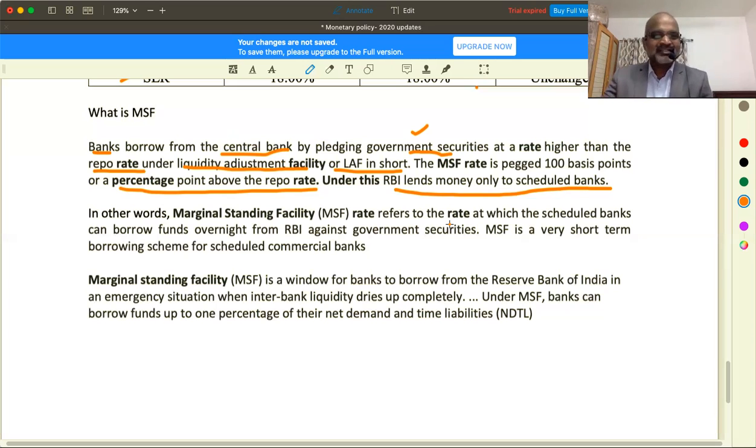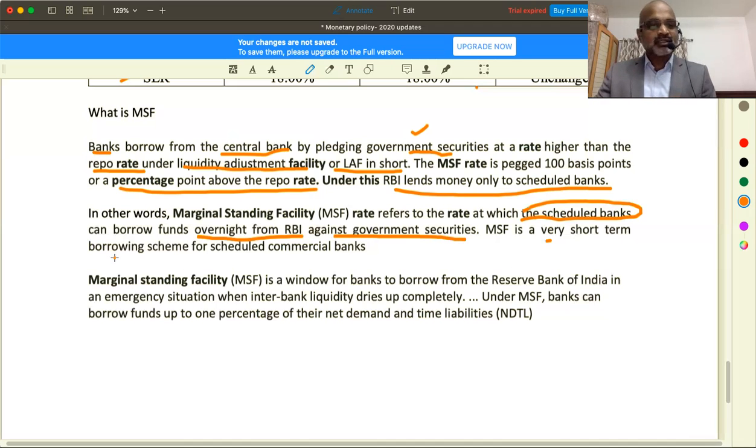Understood. Look at this. In other words, the marginal standing facility rate refers to the rate at which scheduled banks, please have this clarity, not all the banks, can borrow funds overnight from RBI against government securities.